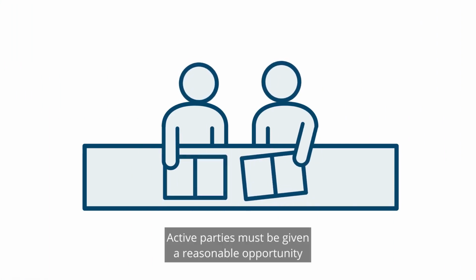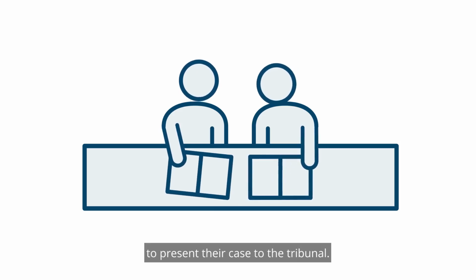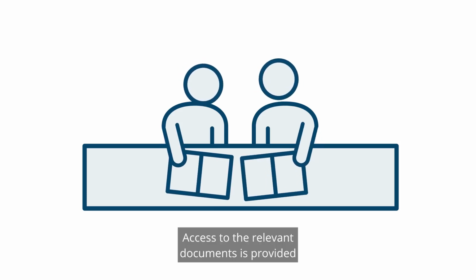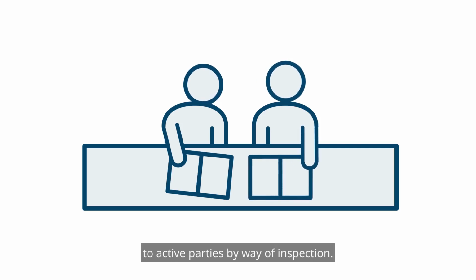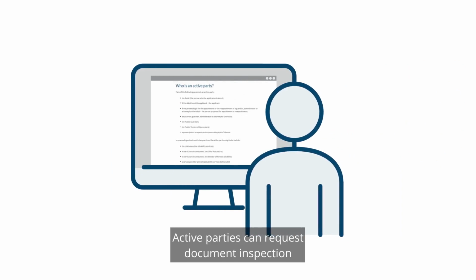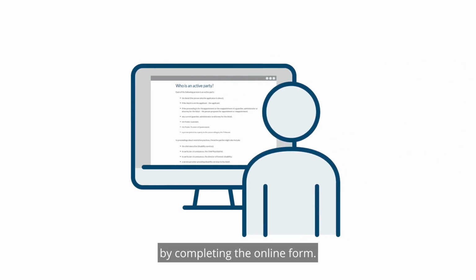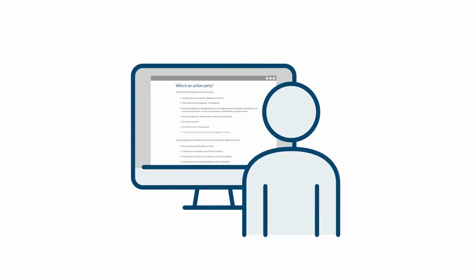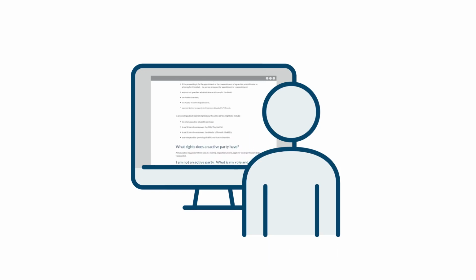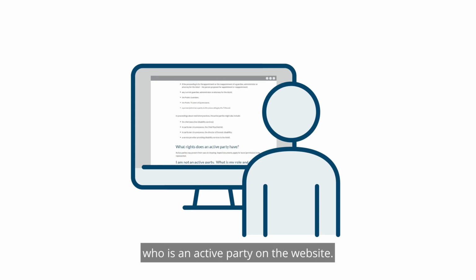Active parties must be given a reasonable opportunity to present their case to the tribunal. That includes being entitled to access relevant documents. Access to the relevant documents is provided to active parties by way of inspection. Active parties can request document inspection by completing the online form. If you are uncertain about whether you are an active party to the proceeding, you can find information about who is an active party on the website.